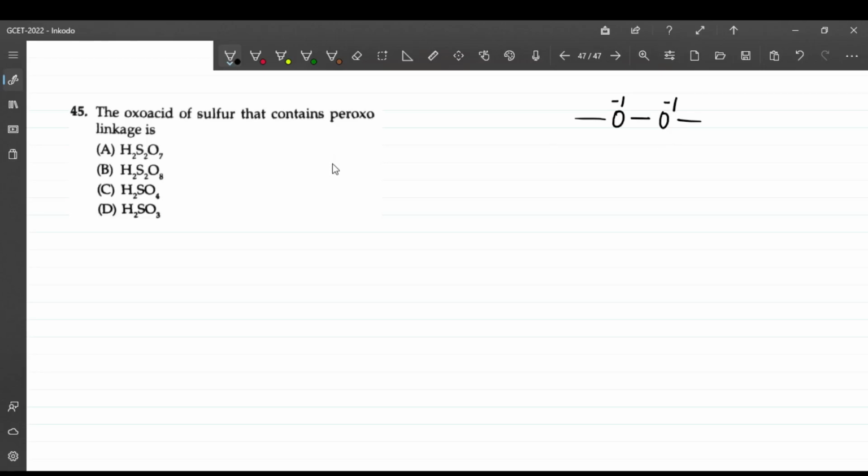Let's look into the structure. Since these are oxoacids, this is sulfur with a double bonded oxygen. This is compulsory. This is oxygen, this is oxygen, this is a double bonded oxygen. This is the first thing we are going to do. Then how many oxygens are remaining? There are 4 oxygens remaining.